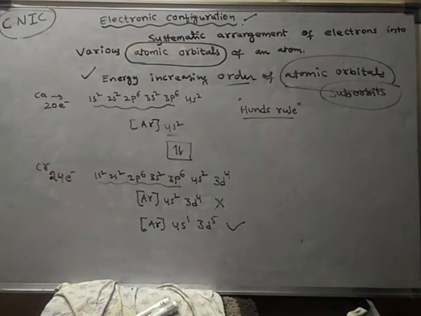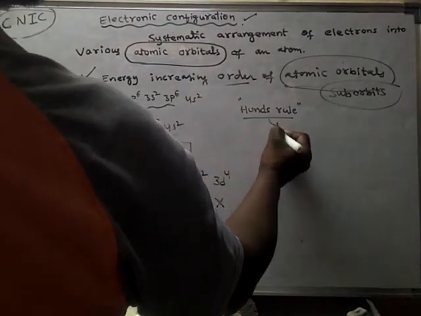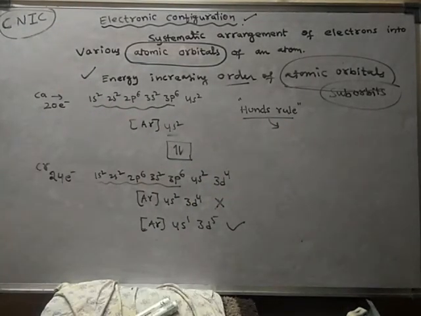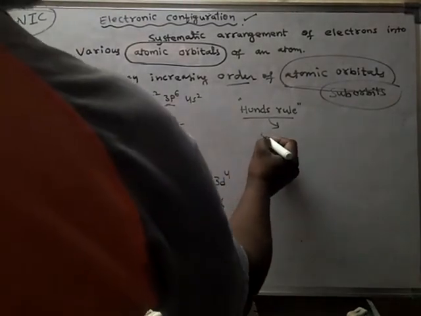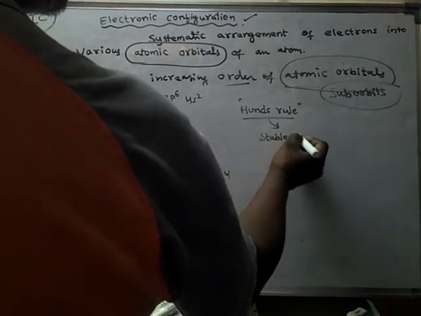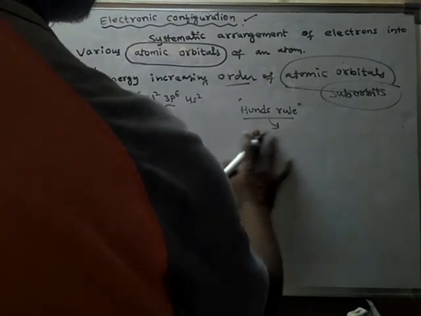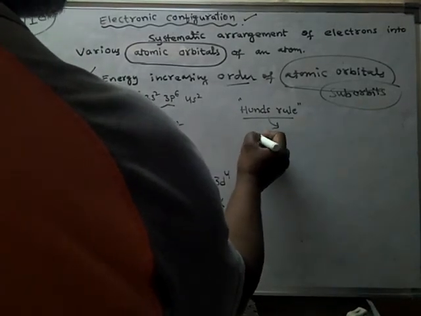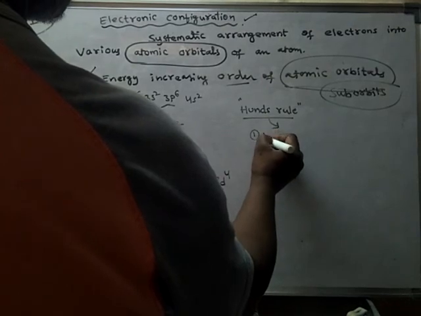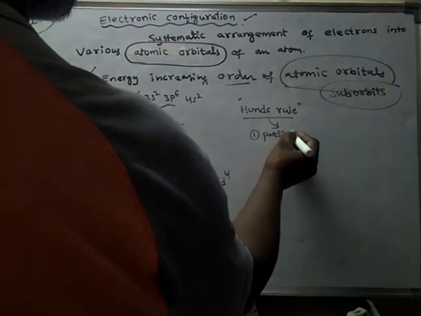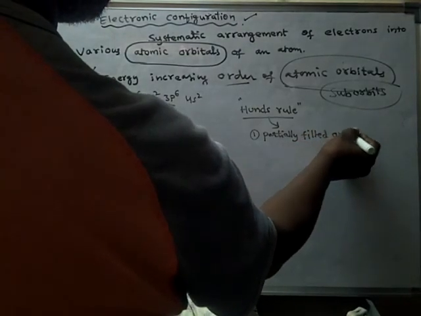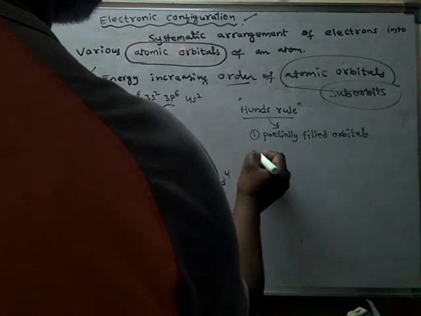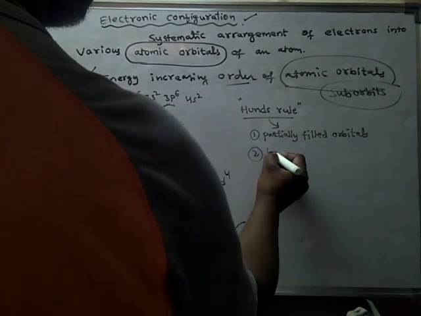Hund's rule says that there are types of stable orbitals, or simply three types of orbitals. One is partially filled orbitals. Next one, half filled orbitals.